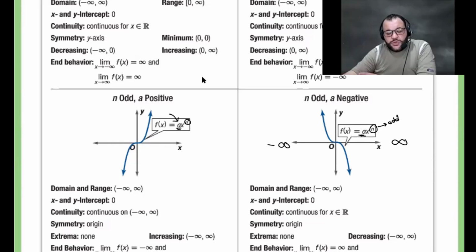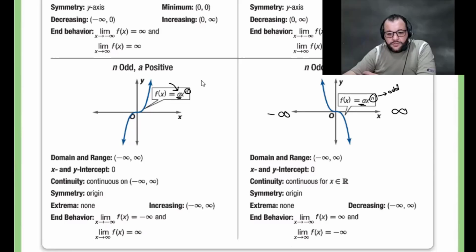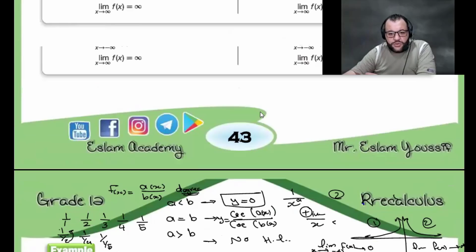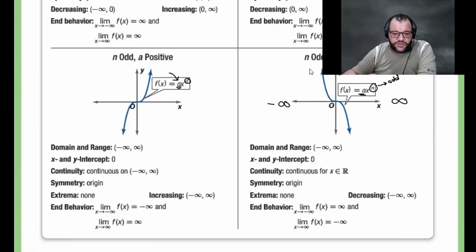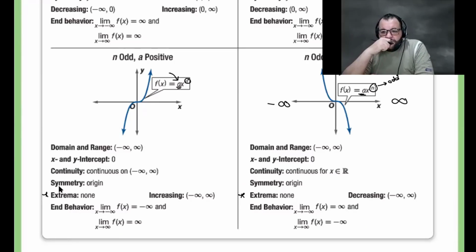Any problem for this one, if you remember it? Why does this one have no extreme? It's because it goes to negative and positive infinity on both sides. There is no absolute maximum and there is no absolute minimum.